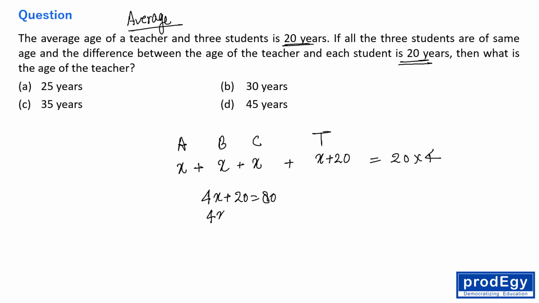Then 4x is equal to 60. Then x is equal to what? 15, right? So all the students are 15 years and the age of the teacher is what? 15 plus 20, which is 35. Right everyone? So this is 35. Clear? Okay. So all the students are 15 years and the teacher is 35 years.